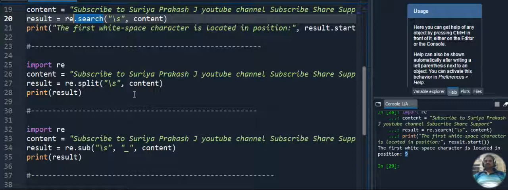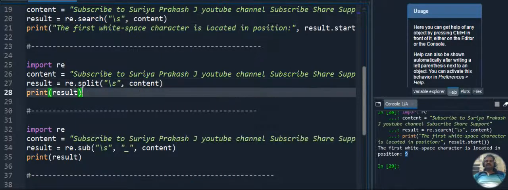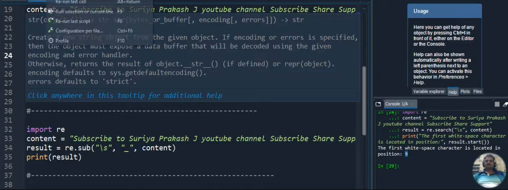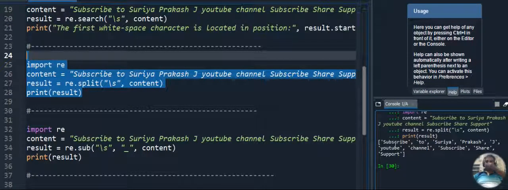So inside that I am just giving \s, and what I am giving is split. So the split method will split the entire content and display that output. Let's see the output for this particular program. You will get the output. So see this, it will split the entire content.